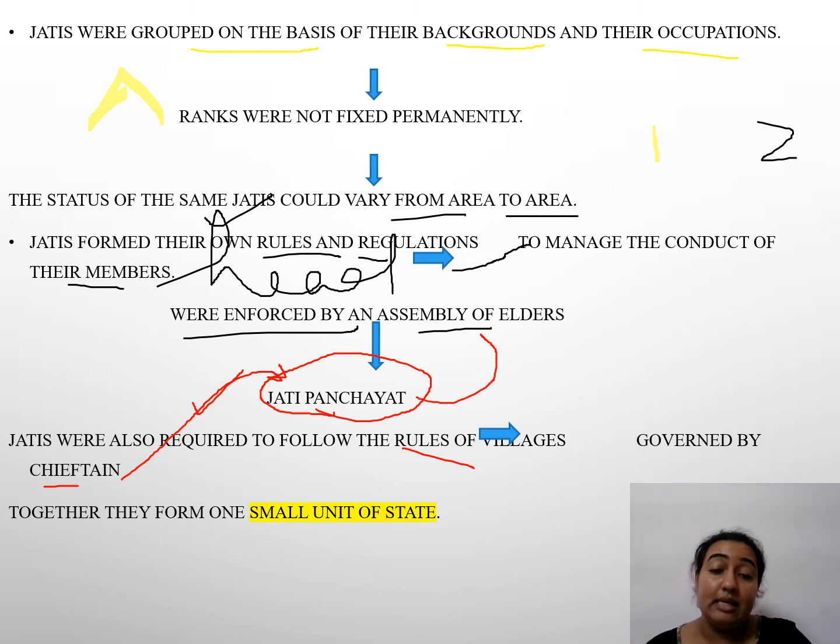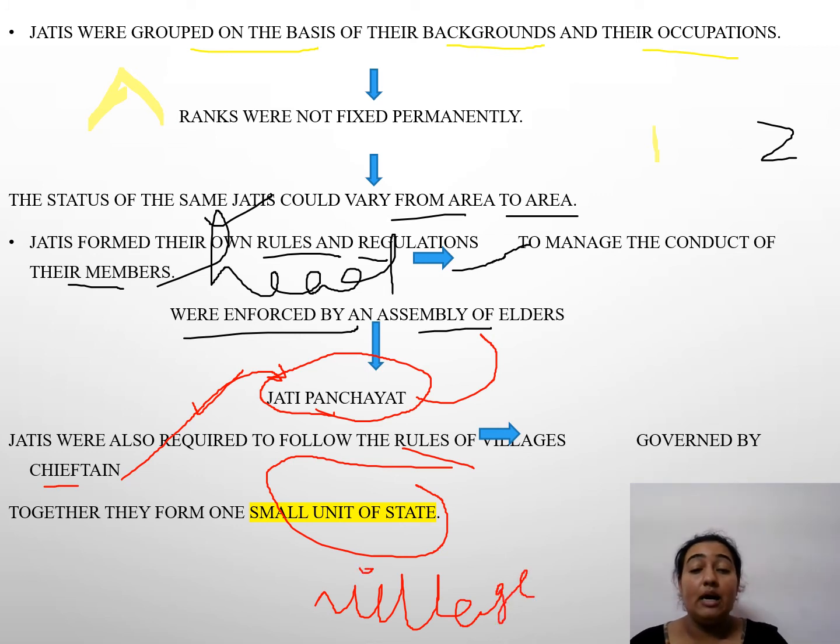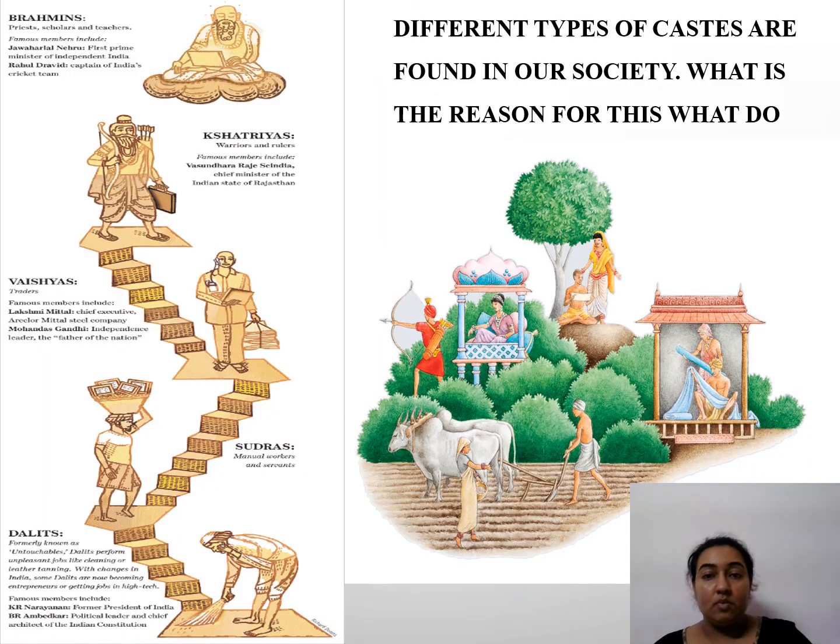Now these jatis, they formed small units of that particular area, village or state. So I will write village over here so that it becomes very easy for you all to understand. So this was the importance of jatis. Now students, different types of caste are found in our society. What is the reason for this? What do you mean by different types of caste that are found in our society?